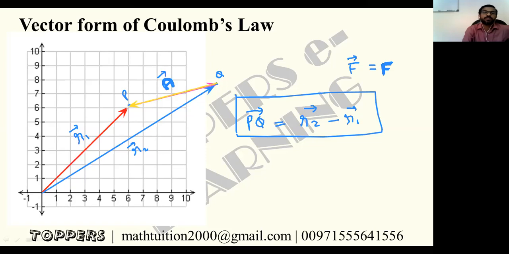That will be a QP vector. What will the QP vector be? QP vector will be final minus initial. Final is r1 vector, right? So r1 vector minus r2 vector will be the displacement vector. So this QP will be represented by r1 vector minus r2 vector.